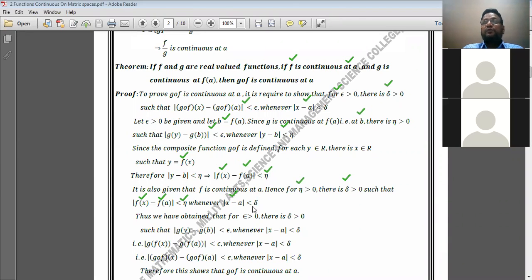It is according to the definition of continuity of the function at x equal to a, because it is already given. Here I have applied the definition of continuity of f, just as we applied it for g.